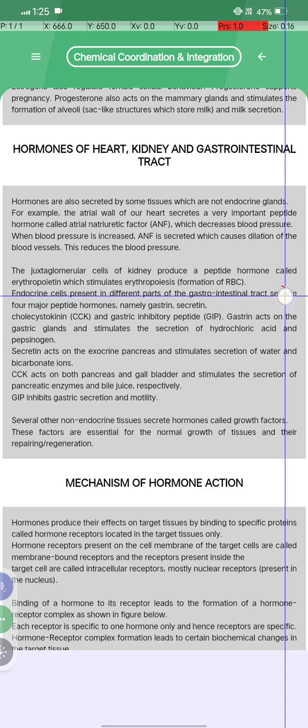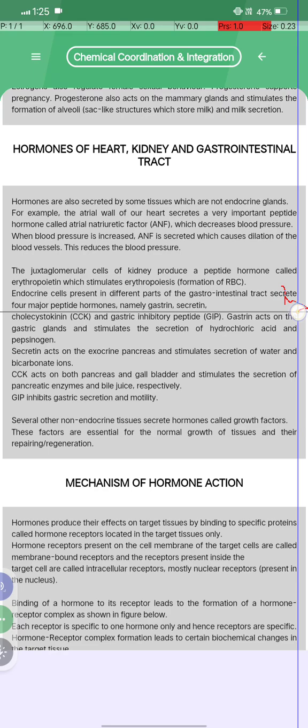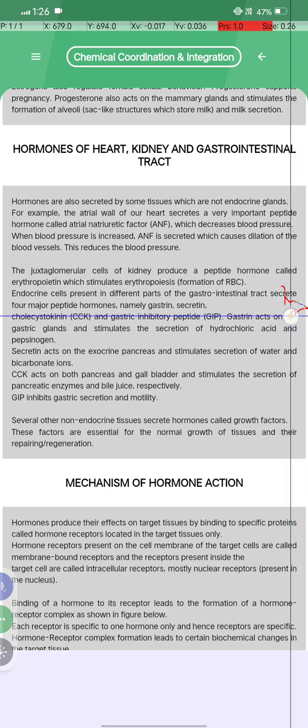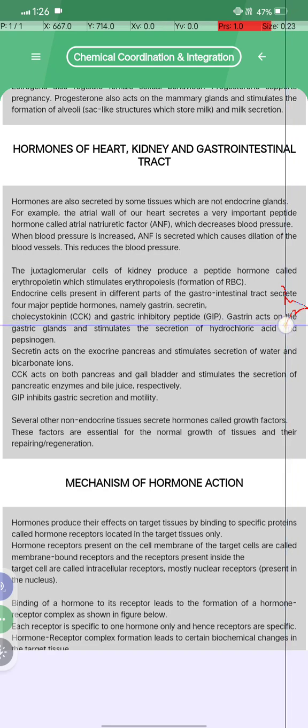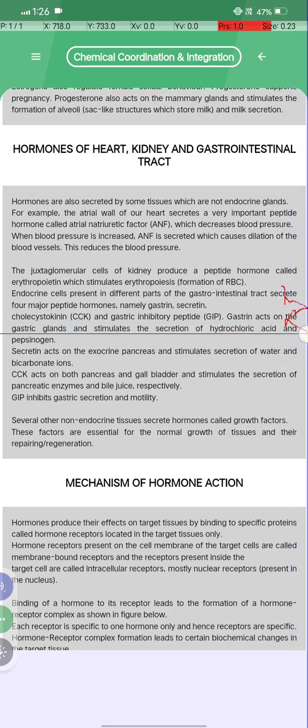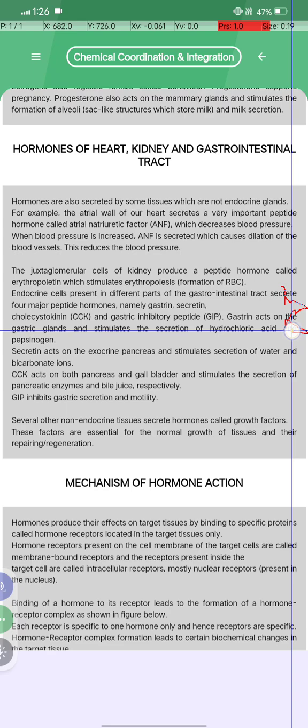Endocrine cells present in different parts of the gastrointestinal tract secrete four major peptide hormones, namely gastrin, secretin, cholecystokinin (CCK), and gastric inhibitory peptide (GIP). Gastrin acts on the gastric glands and stimulates the secretion of hydrochloric acid and pepsinogen.